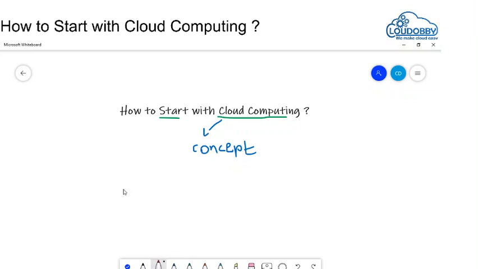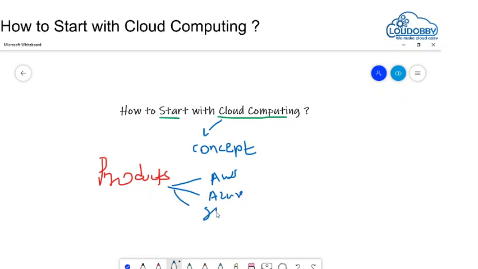Then you need to go with something called products. You need to learn each and every product. For example, if you are a database admin, there is MySQL, NoSQL, MongoDB, Microsoft, Oracle and things like that. So there are a lot of databases. You have different cloud platforms called AWS, which is Amazon, Azure, Google, and IBM. You should be learning these platforms.